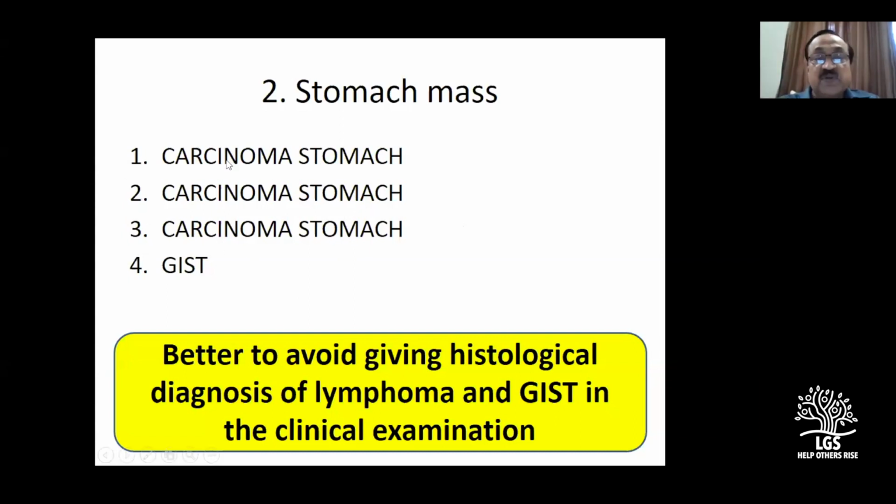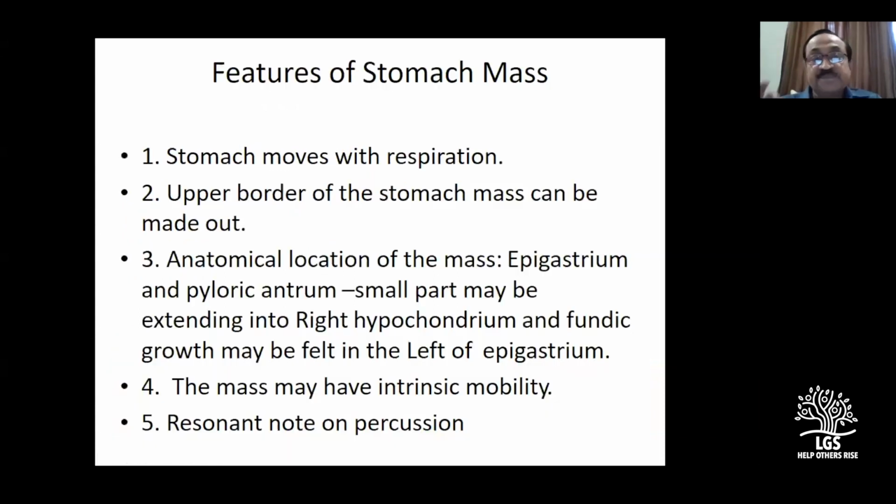I just want you to understand, but don't write in the university, my first diagnosis is carcinoma of the stomach. Then you say, it is a typical case, so I do not consider other 2 diagnoses of stomach, such as lymphoma and GIST. So that is how you should answer. Don't say GIST second diagnosis and lymphoma third diagnosis. I hope it's clear. As we move the slide, you will know.